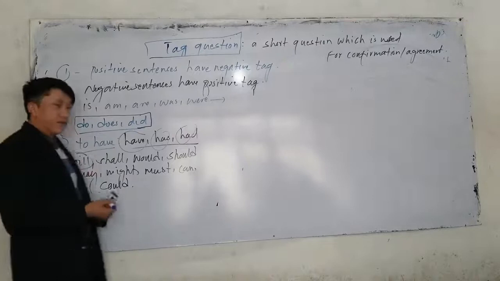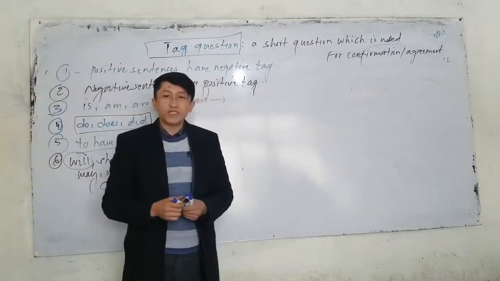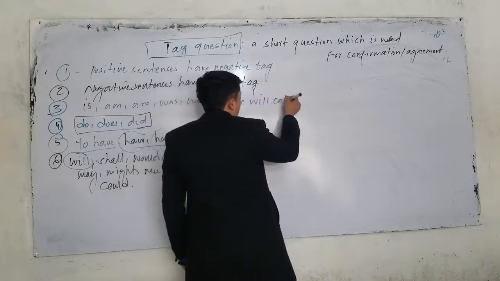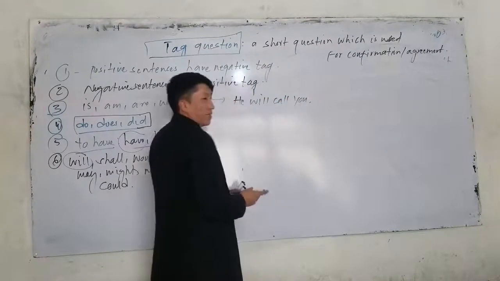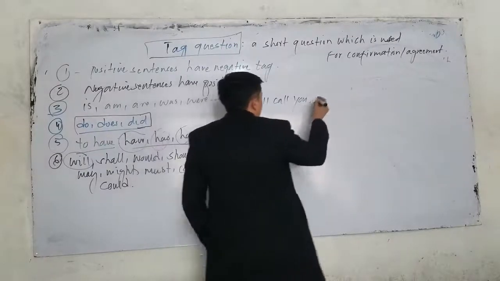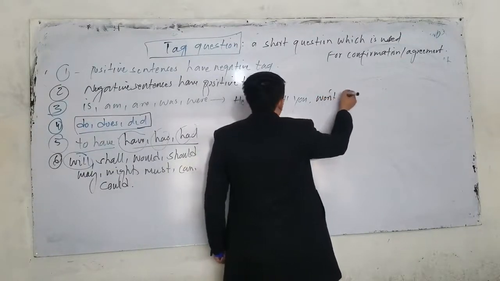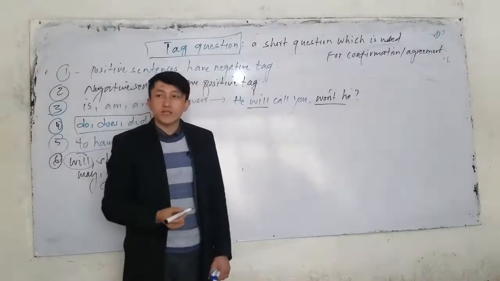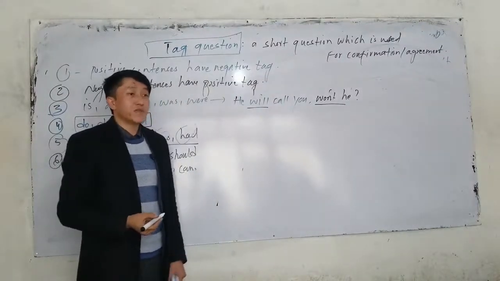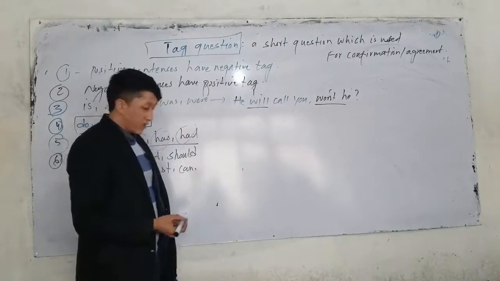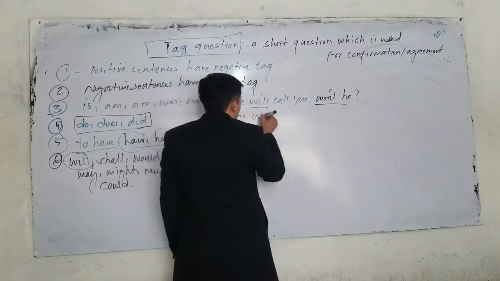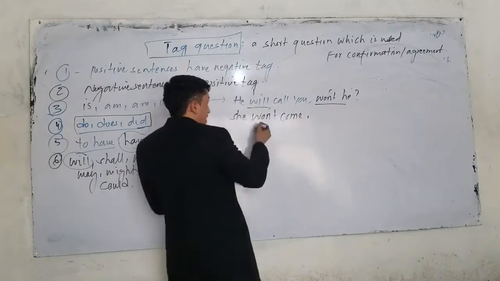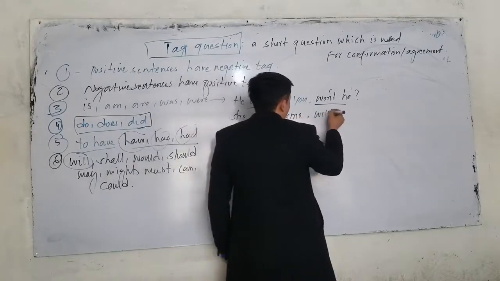Now, if we have such auxiliary verbs, especially the first one, will. We use will for the future. What is the tag question for will? For example, if I say he will call you, what is the tag question for this sentence? He will call you. The tag question should be won't he. Why? Because the negative form of will is will not, or the contraction form is won't. He will call you, won't he? Or if I say, listen up, she won't come. What is the tag question? Now this won't is negative. The tag should be positive. What do we say? Will she.